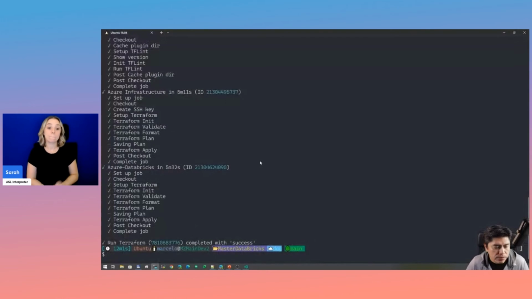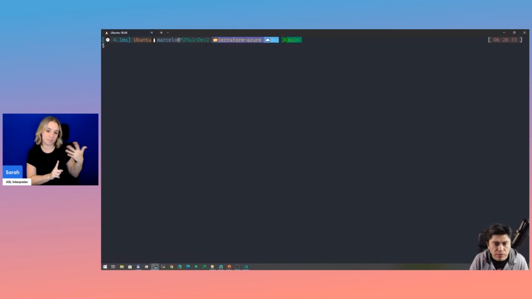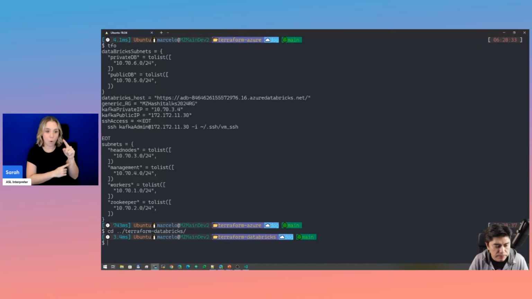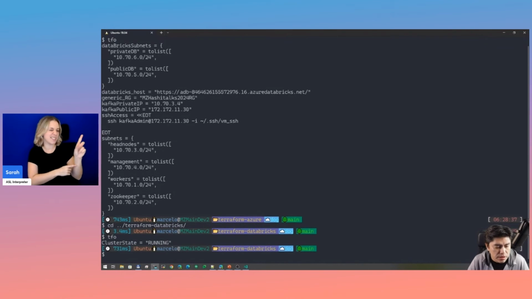And if you go back to the CLI, again, yeah, this finished, as you can expect. And the cool thing is that since we are using Terraform Cloud, we can easily do Terraform output from here, and we also can get the results from the command line too, right? We have all the information about the environment that we just created. We can probably do the same for the Databricks provider. If you have any outputs, in this case, I think it's just cluster information that it is running, right? That's thanks to having Terraform Cloud and using remote state.